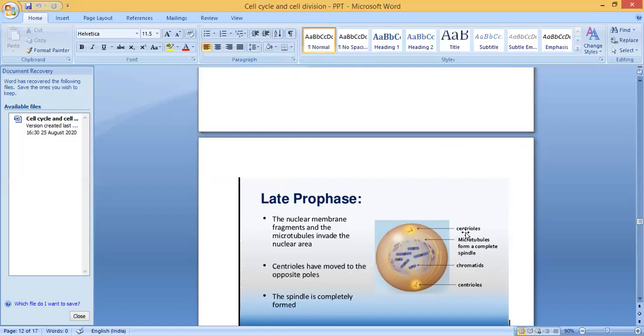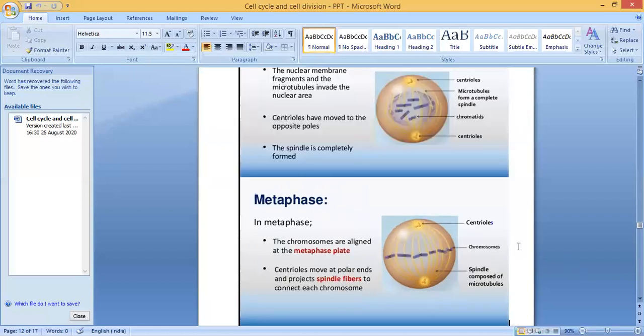So this is a centriole. This is also a centriole. This chromatid is one pair of sister chromatids. Microtubules form a complete spindle. This is one complete spindle. That is the late prophase stage. The next is metaphase.